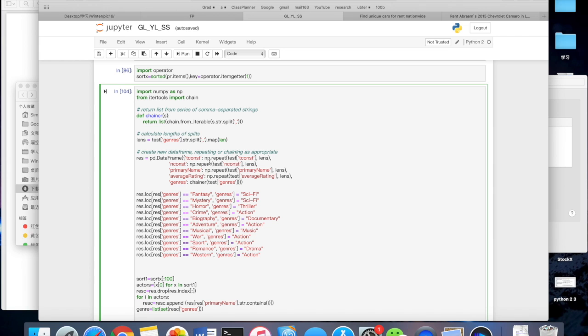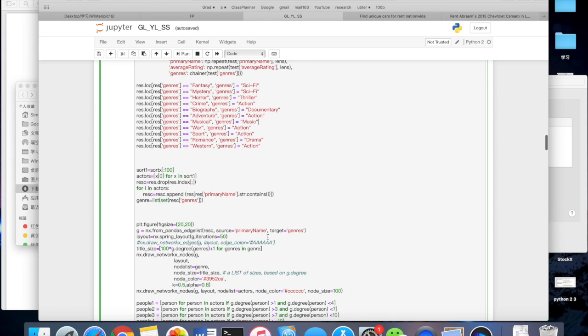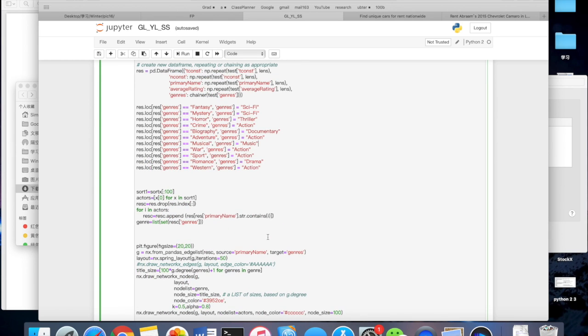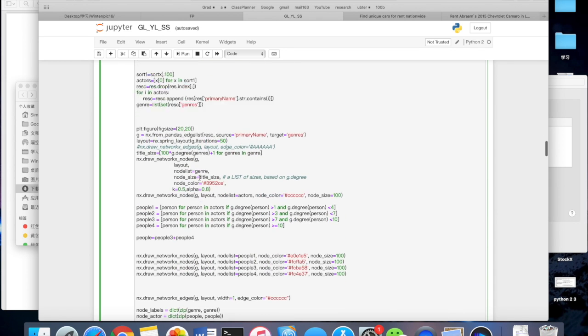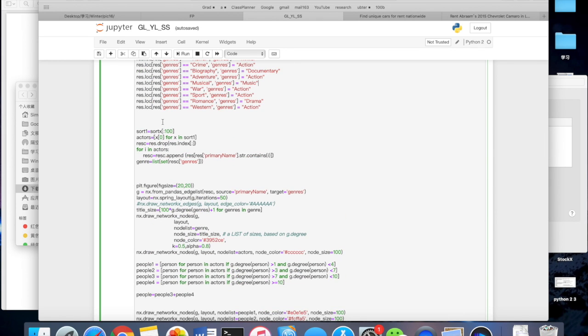So, for example, musical and music are two different genres, but we decided to use music for all of them. So after that there are 11 different genres left. So we decided to first discover the relationship for the bottom 100 actors.